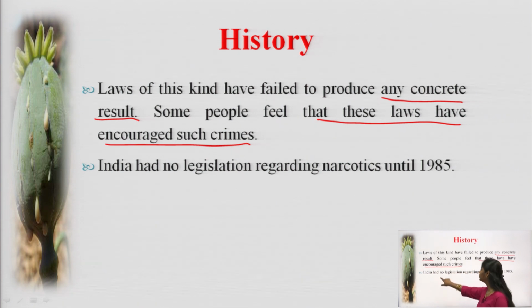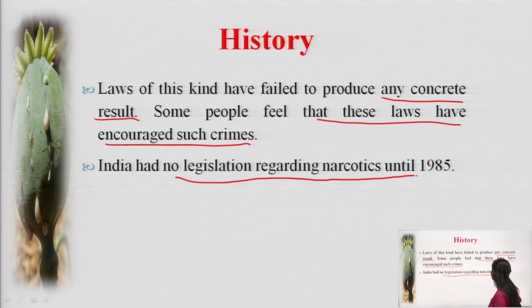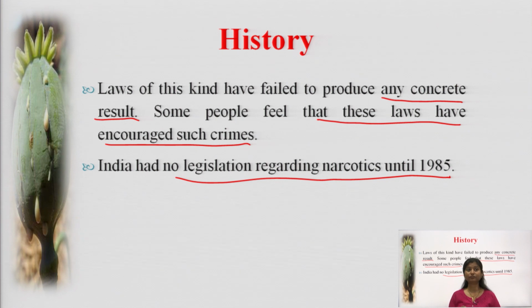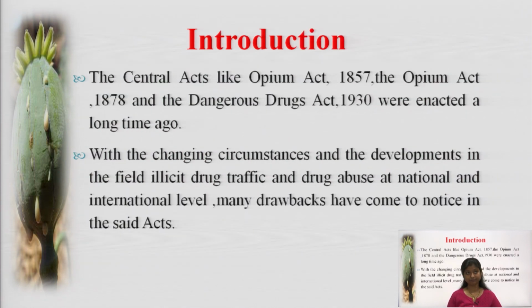India had no legislation regarding narcotics until 1985, because in the previous slide we have seen that it was in 1857 that the first act, the Opium Act, was brought forward. So till 1985, there was no comprehensive control over these narcotic substances. So the act was developed.